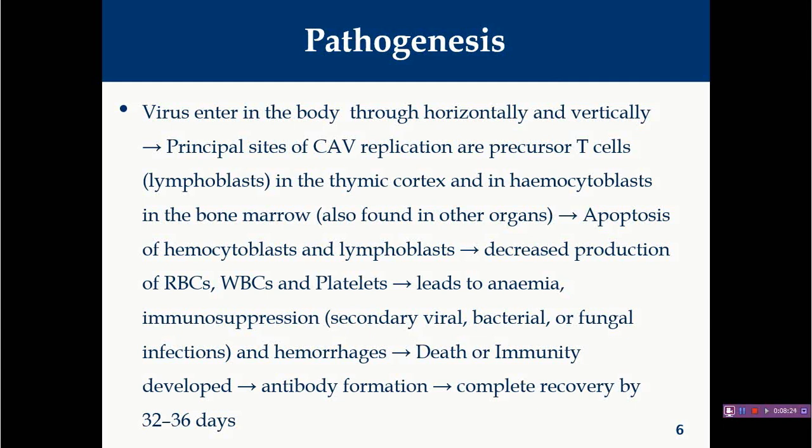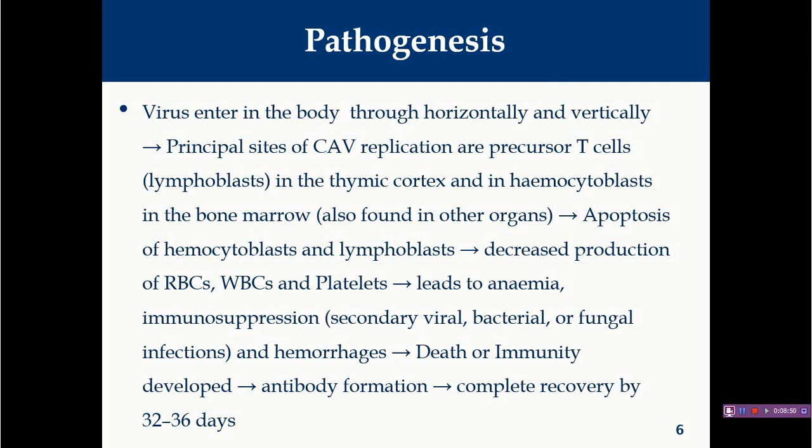Due to virus replication inside the lymphoblasts and the hemocytoblasts, after replication viral protein 3 will induce apoptosis in these two cells. Due to apoptosis, you can easily imagine that there will be no production of T lymphocytes, and in the bone marrow the main precursor cells will die.